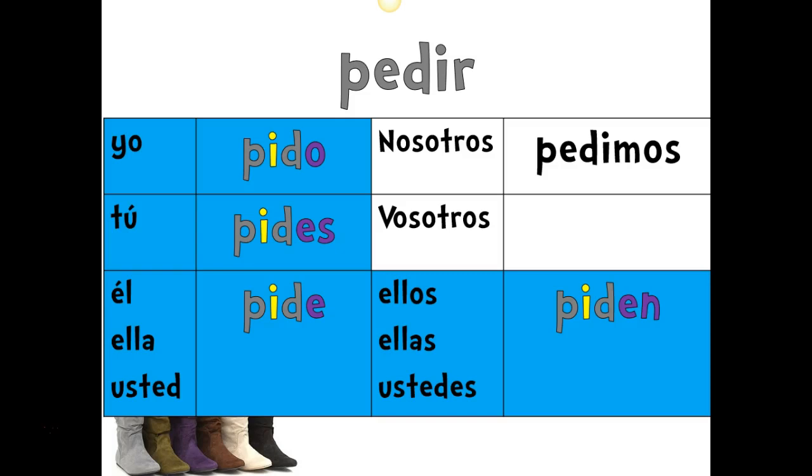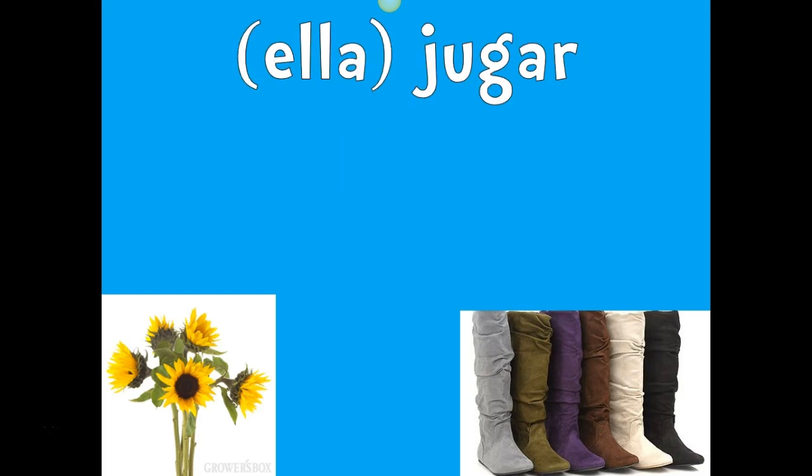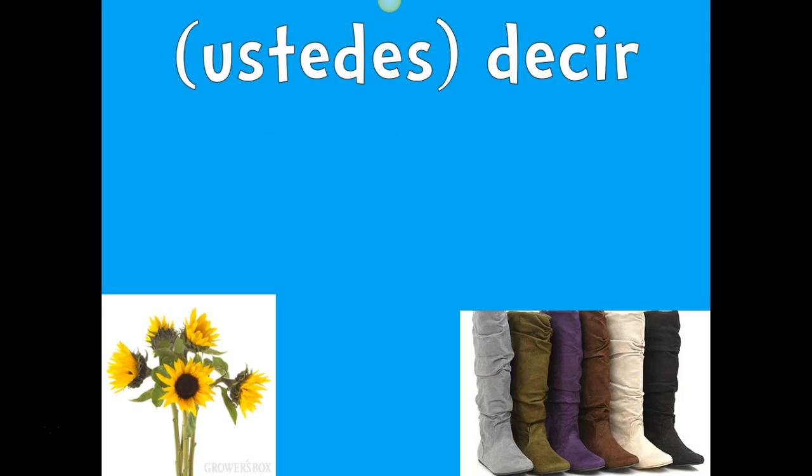So that's how these verbs work. If you want to take a little moment and do these conjugations, we want yo and comenzar. So we should have comienzo. Ella and jugar is going to turn to juega. Nosotros and contar, oh, I just gave you the answer, is going to be contamos. Ustedes and decir is going to be dicen.